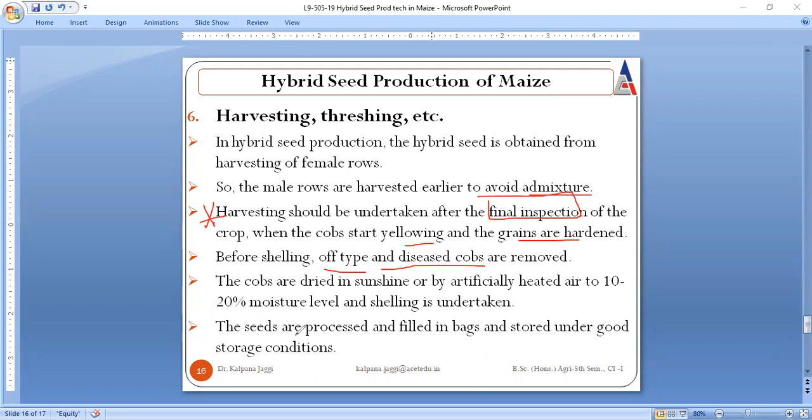And finally, the seeds are processed, filled in bags and stored under good storage conditions, where there is minimum moisture and low temperature. So this is how one can go for the hybrid seed production of maize.